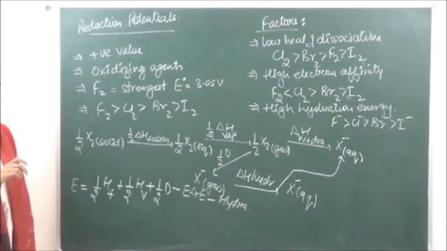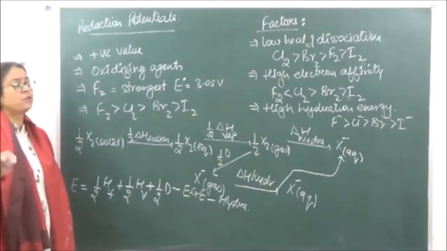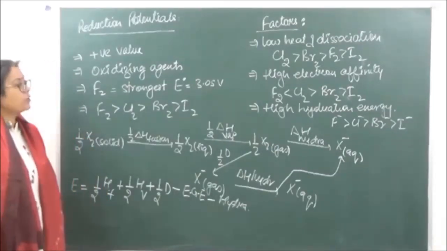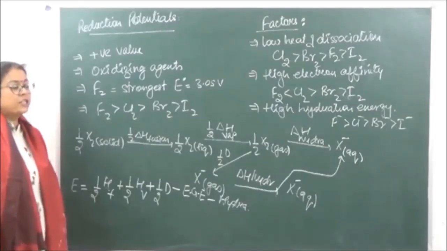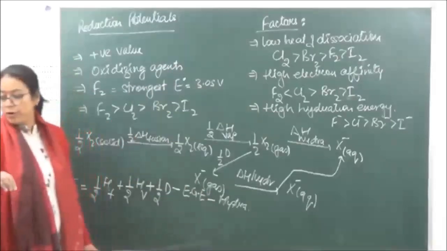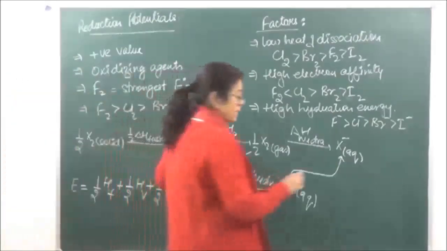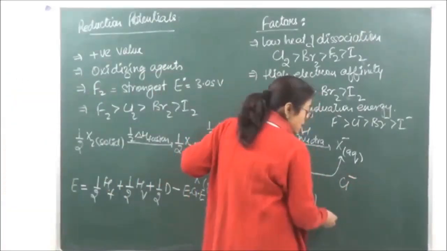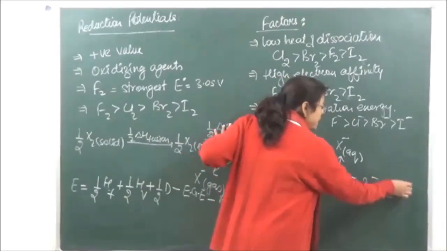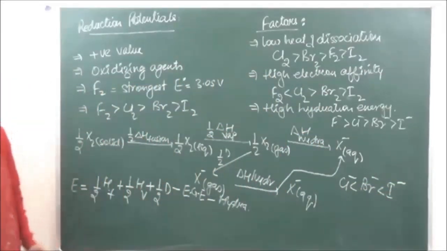Okay? And what about the reducing nature? Reducing nature, fluorine does not behave as a reducing agent at all. Remember this. Otherwise, the reducing character keeps on increasing as we keep going down the group. So we have chlorine as the least, then after that bromine and after that iodine. Fluorine does not behave as a reducing agent.